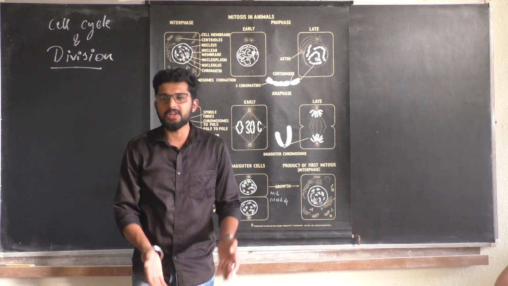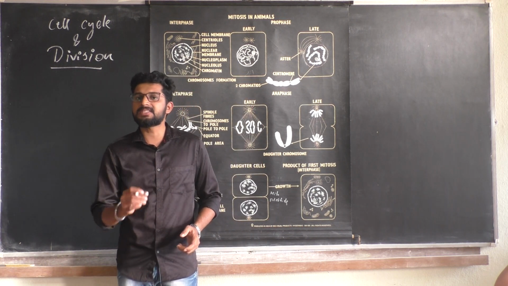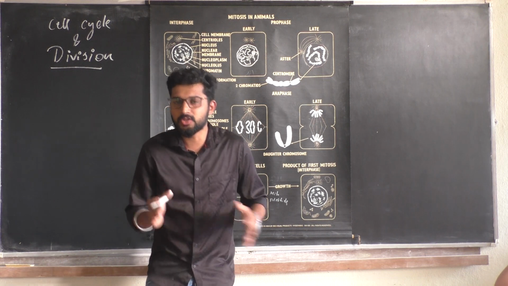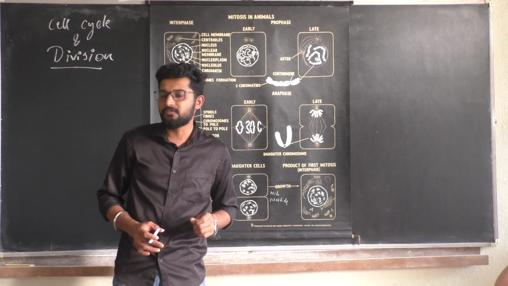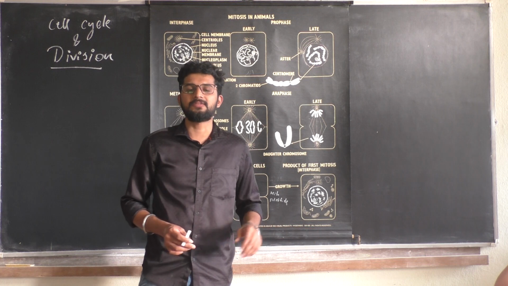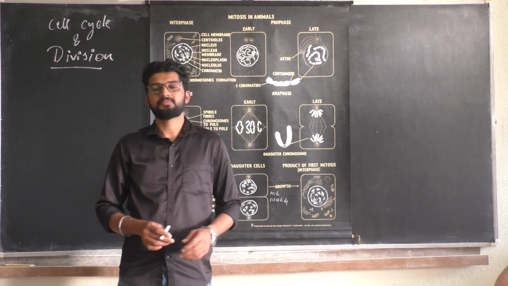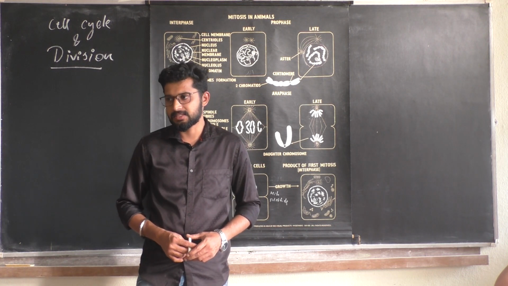In a typical cell, 90% of the cell cycle is utilized for I phase, just 10% for M phase. This is about the phases.